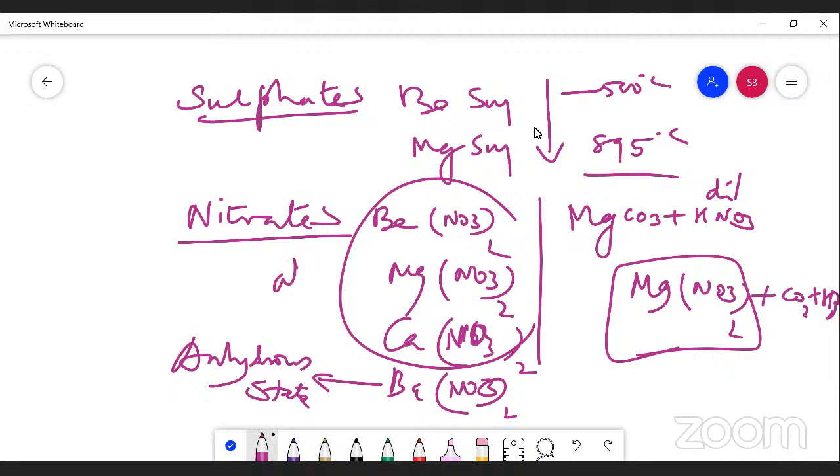They can absorb water molecules. But here it is in the anhydrous state. This is a point you should understand here.